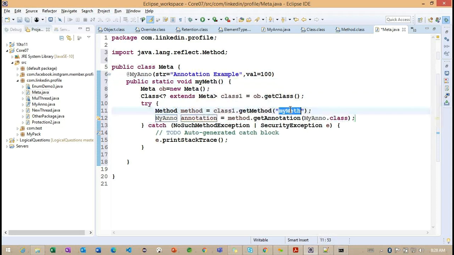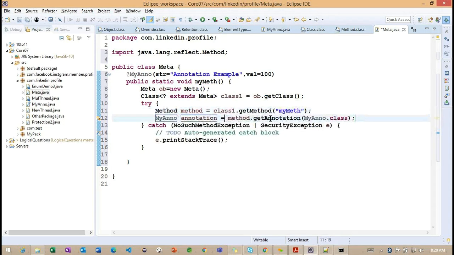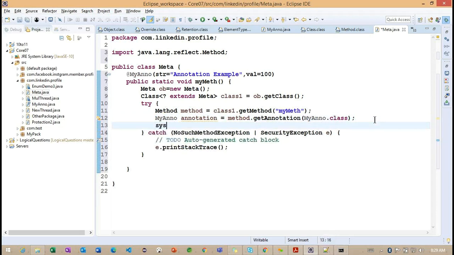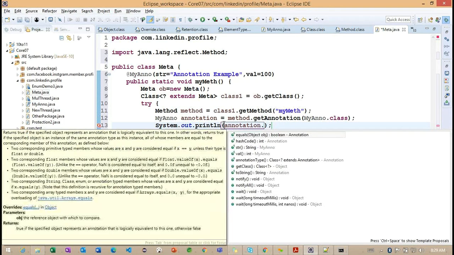What is the method we are having? We need to define the method so that we are going to get the method object. On top of the method only, we define the annotations here. So I'm getting the my annotation object here. Whenever I'm trying to get this particular my annotation object, now what we can do? Here I can print the values here, using this particular annotation reference dot str method.